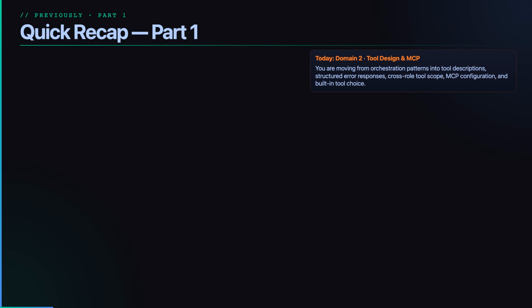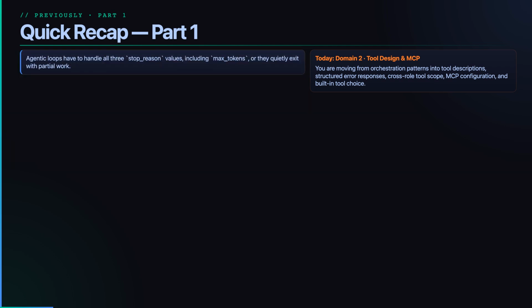Welcome back. Before we move into Domain 2, let's lock in the 5 Domain 1 patterns this practice set now builds on. First recap point. Stop_reason is a control signal, not background metadata. If your loop ignores max_tokens, it can exit with a truncated answer and pretend the job is done.